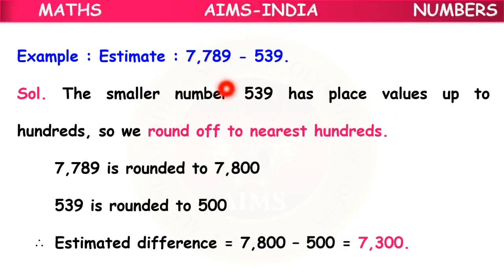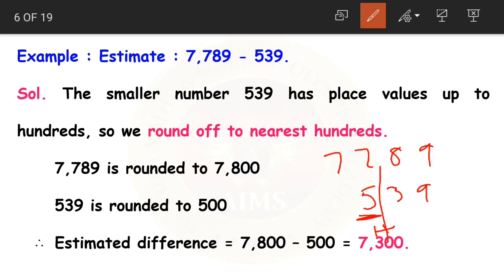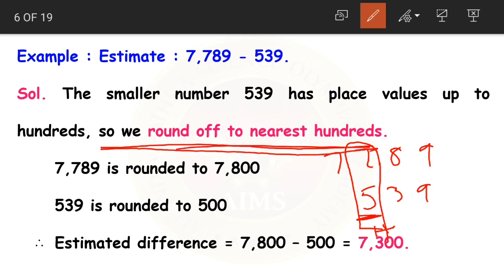Moving on, estimate 7,789 minus 539. See, here again both the numbers, 7,789 and 539. Here 539 has place values only till hundreds. So we'll round off both the numbers to their nearest hundreds.